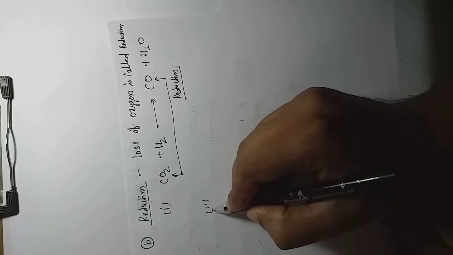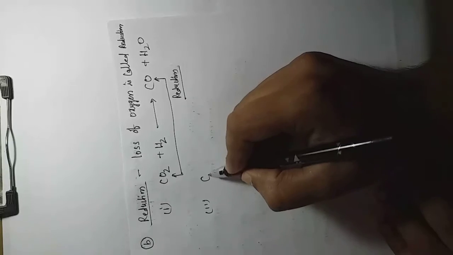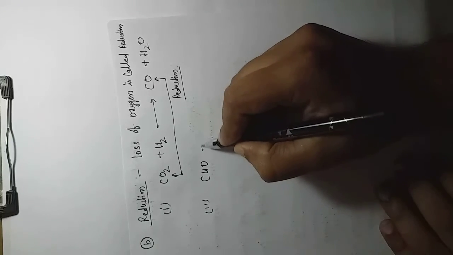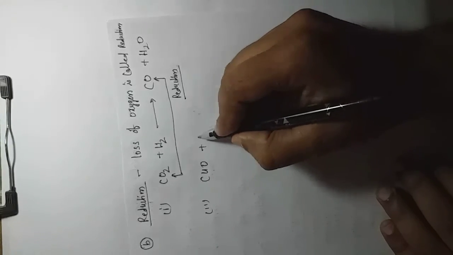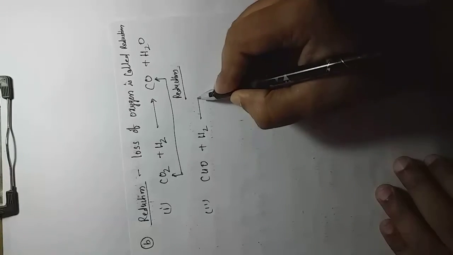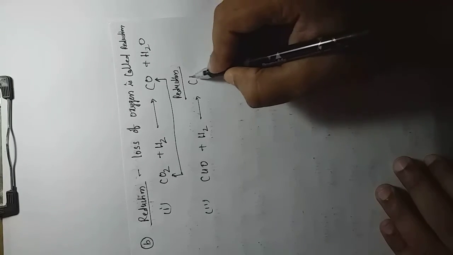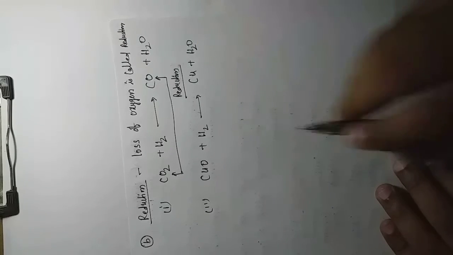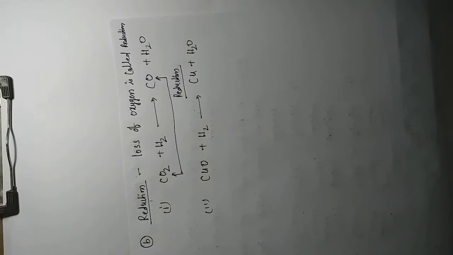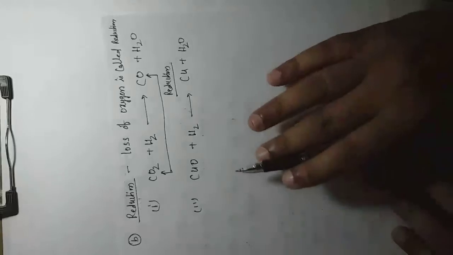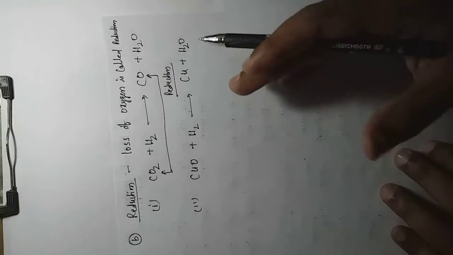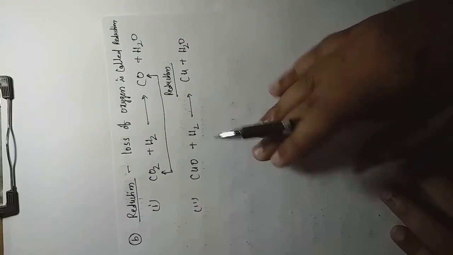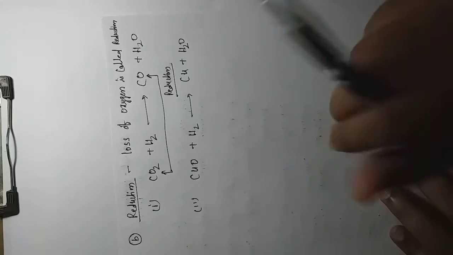Second portion, if you want to discuss, then you can write it by just reverting our previous example for oxidation, in terms of reduction we are showing now. Copper oxide with hydrogen will form the products copper and water. If you are a little attentive, you will easily understand the concept of how we make the same example as oxidation and the same example as reduction, because we are just reverting the chemical equation.